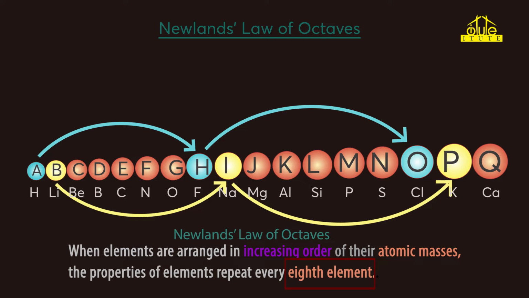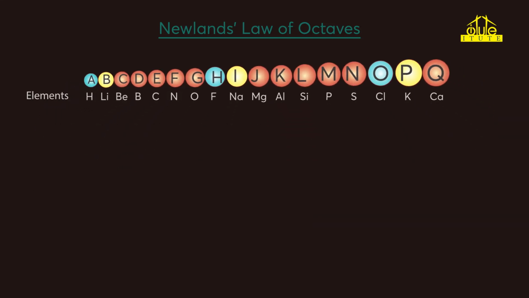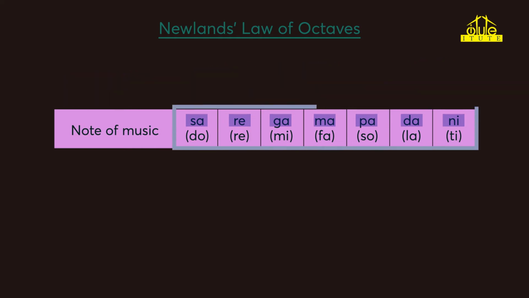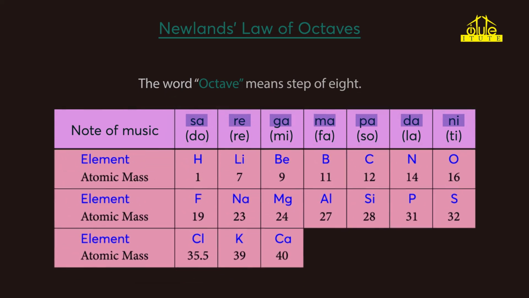This repetition of similar properties corresponds to the octave of musical notes sa re ga ma pa dha ni sa in classical Indian music, as well as do re mi fa sol la ti of Western music. Hence, it is called the law of octaves. Here, the word octave means a step of 8. To understand better, let's discuss the actual table formulated by Newlands.